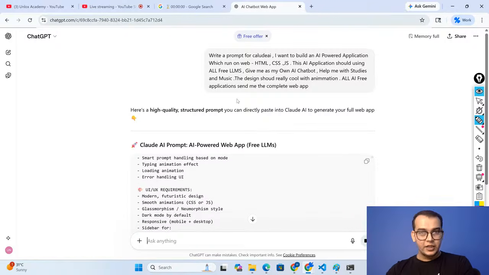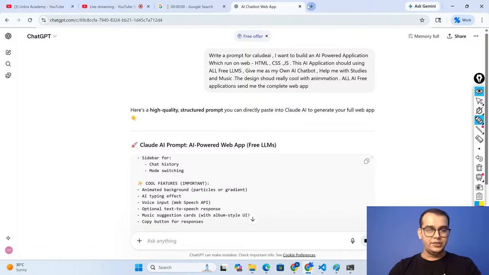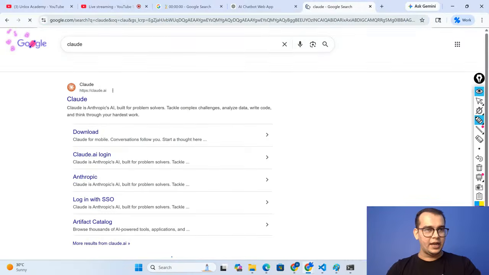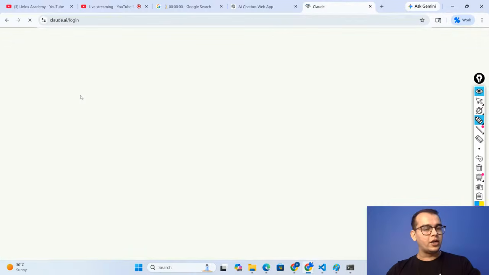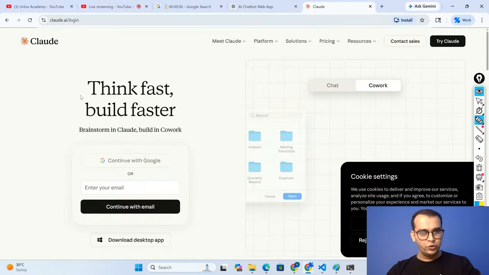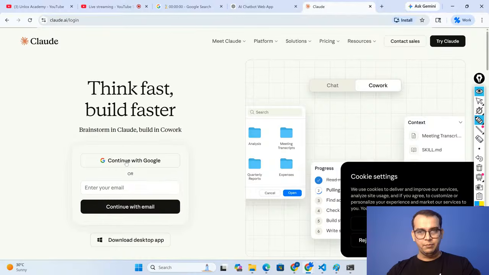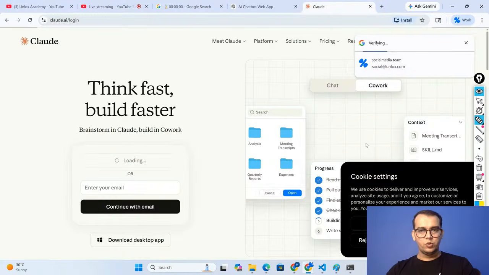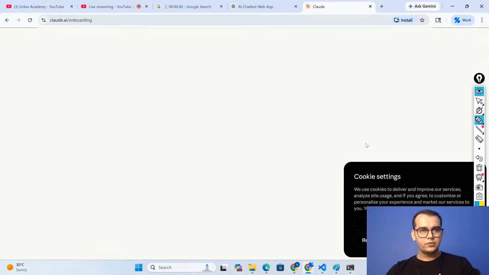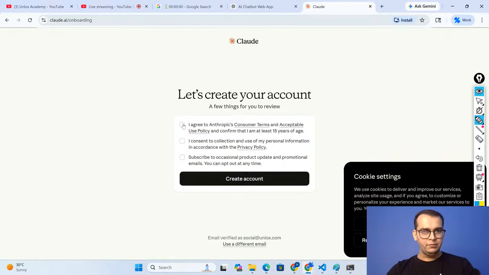Okay. So now at the same time, I'll do the login on Claude AI as well. You can download the Claude AI application, guys. It is free to use. You can simply click on login with this particular account. This account belongs to the social media team.